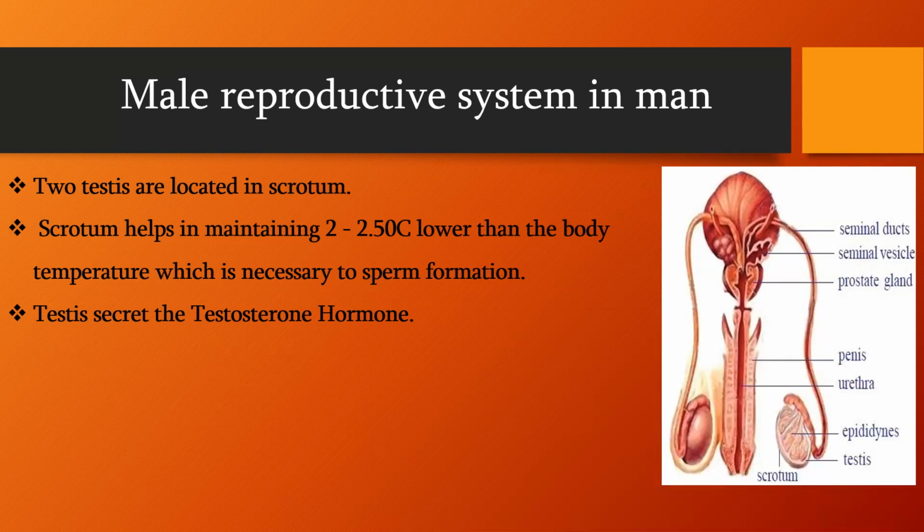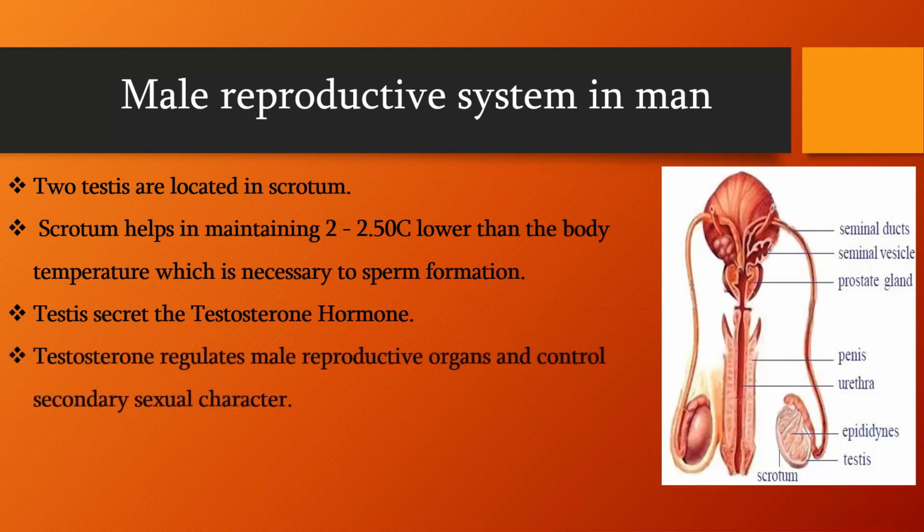The testis secretes the testosterone hormone. We know that the testosterone hormone is the male sex hormone. It helps in the development of the male reproductive organs and controls the secondary sexual characters in males. We know what the secondary sexual characters are.